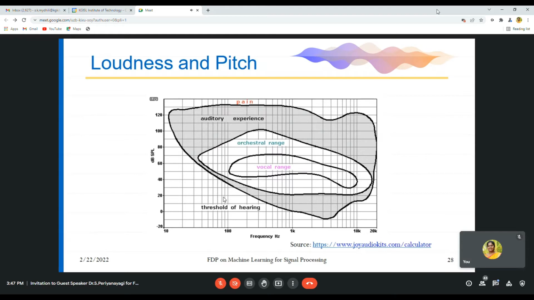Loudness and pitch, if you see in this picture, if we operate in this range, that is up to 100, there will not be any pain. If it is more than 100, automatically we will be feeling the pain.